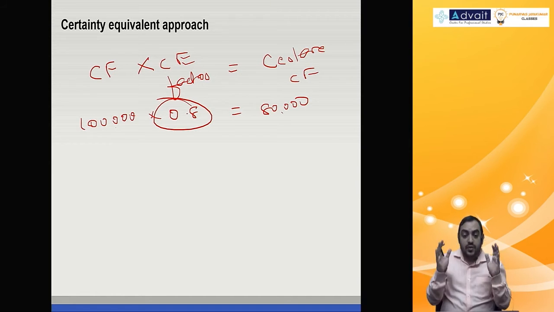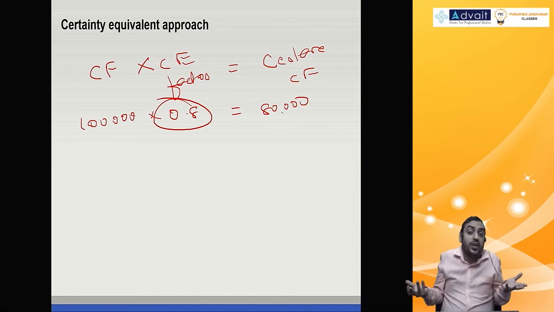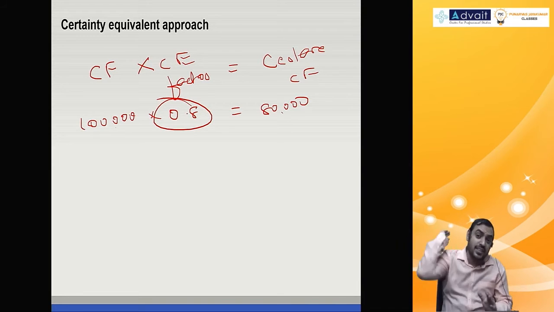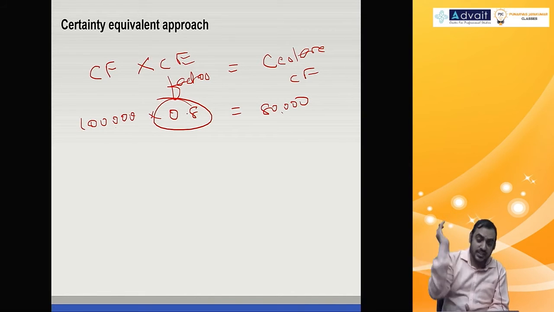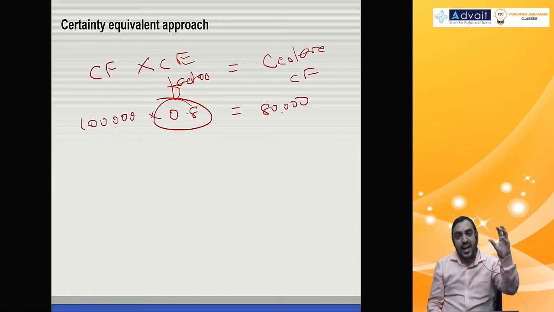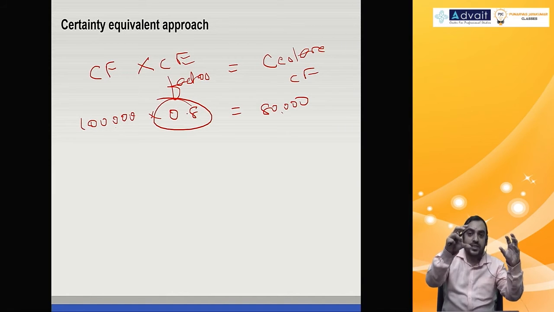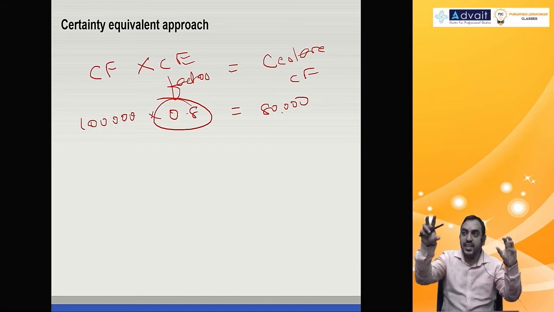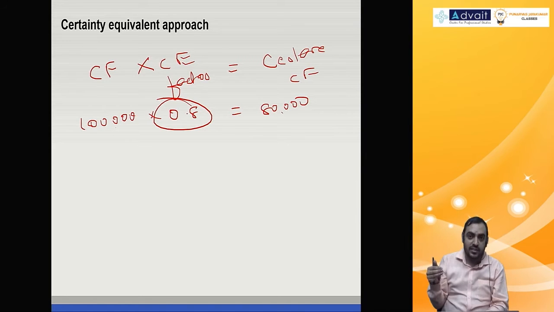When I say 0.8, that means 80% is confirmed, 80% is guaranteed, 20% I don't know. So 80% is not a chance, 80% is 100%. 80% is confirmed. Fine. So cash flow multiplied by certainty factor is certain cash flow, then discount it at the risk-free rate, you get present value, subtract investments, you get NPV.